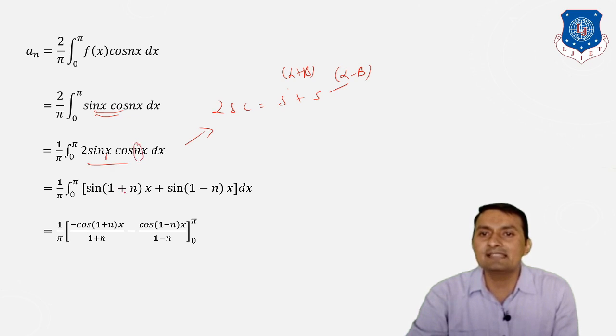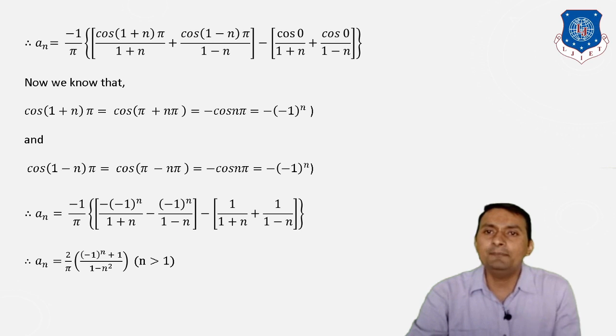So we can say sine 1 plus n x plus sine 1 minus n x dx. When we integrate, we get minus cos 1 plus n x divided by 1 plus n, and the same for the other term. When we put the limits, x is equal to pi, and after that x is equal to 0. But we know that cos n pi is nothing but minus 1 raised to n.